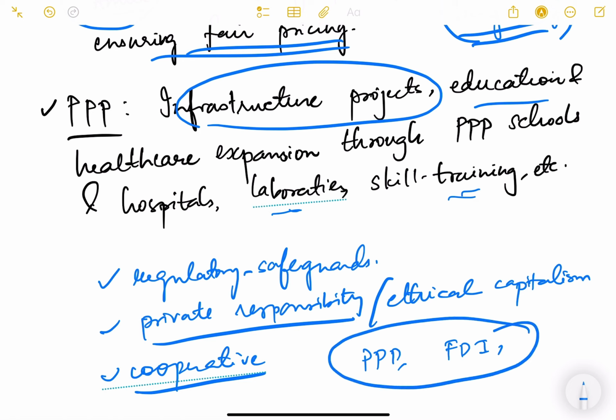Okay, so I hope this topic is clear to you, and if any question comes around this, you can have a lot of points through which you can justify how market economies can help achieve economic and sustainable goals, and what are the arguments for and against it.